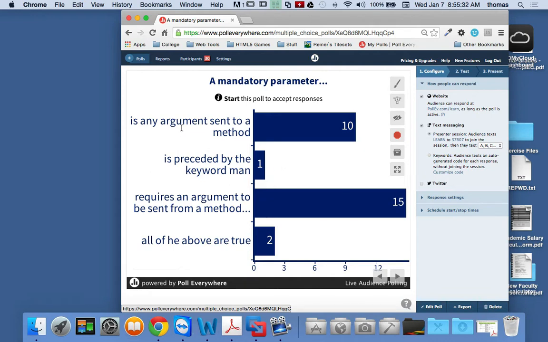So it's either is any argument sent to a method, or requires an argument to be sent from a method. Let's understand what this is. A mandatory parameter requires an argument to be sent from a method? That's wrong. It's got to be, is any argument sent to a method. So it's A. B obviously is not right. C, the trick question is the word from. That can't be, because an argument isn't sent from a method. We return stuff from a method. We don't send it.